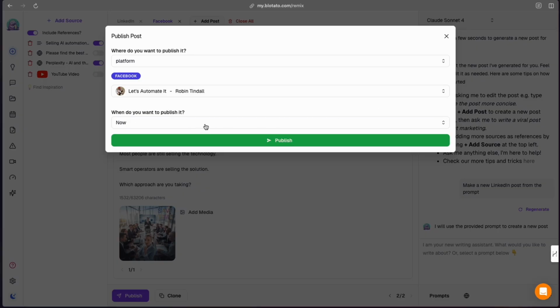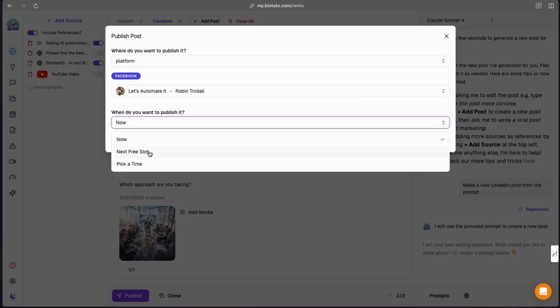What I liked about this as well is you can actually schedule this. You can dive into the calendar feature and schedule it. You can pick a time, post it now, or set up time slots over the week. I don't want to post more than twice a day, for example, so you can allocate time slots through the calendar feature, which you'll find in the sidebar, and pick the next slot. So you can plan your scheduling of your posts, or you can just do it on the fly.